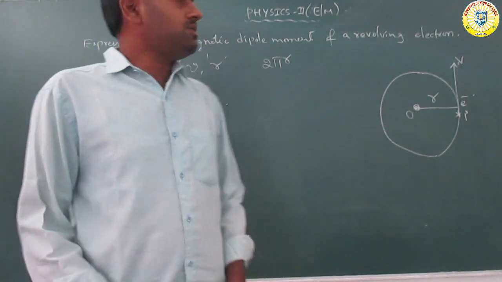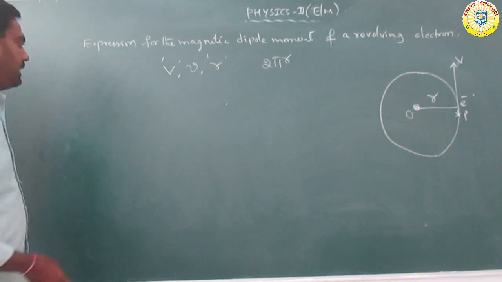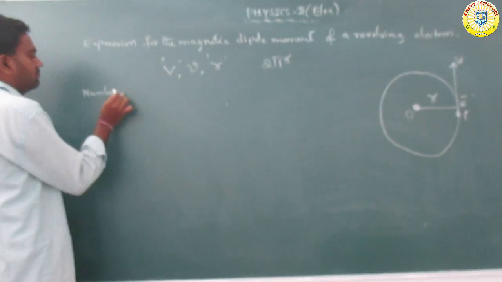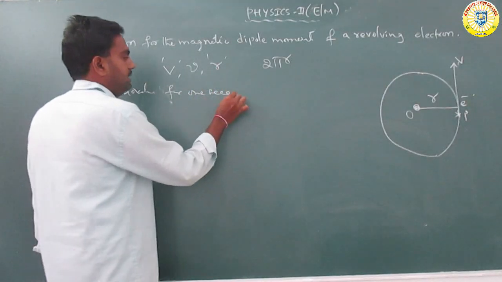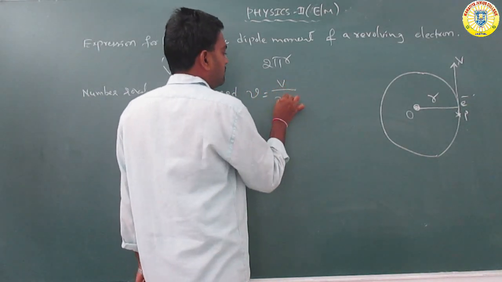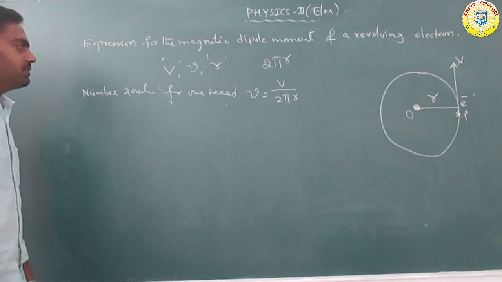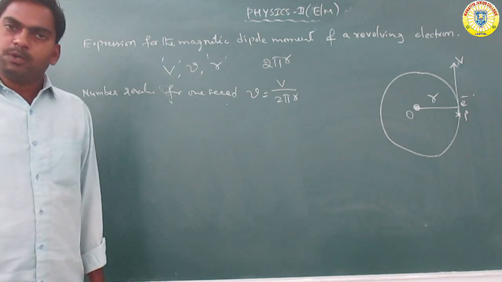Now consider the number of revolutions in 1 second. So nu is equal to v by 2 pi r.